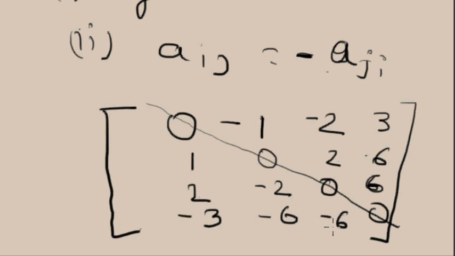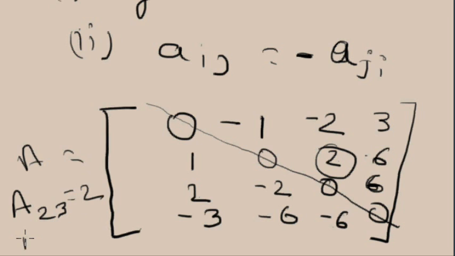Okay, suppose I am taking this element. What is Aij? Suppose the row number is 2 and the column number is 3, so A23, and it is equal to 2.